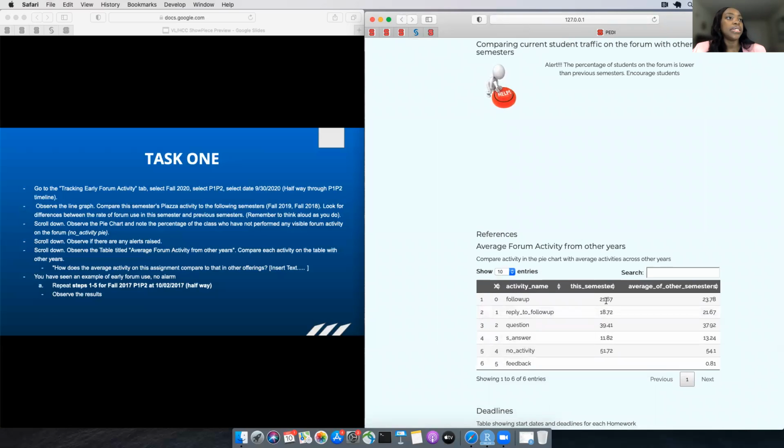And so the basics of this alert system, again, is this table. The table is saying that the number of follow-ups is lower than average. The replies to follow-up are lower than average. The number of questions is actually higher than average, and that's a good thing. They're asking more questions, but there's lower interaction.